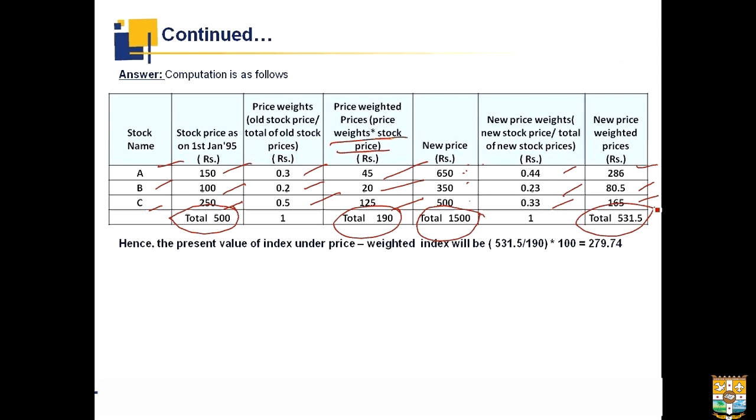So, the present value of index in the price weighted index would be the new price weight divided by the old one into 100, that is 279.74.